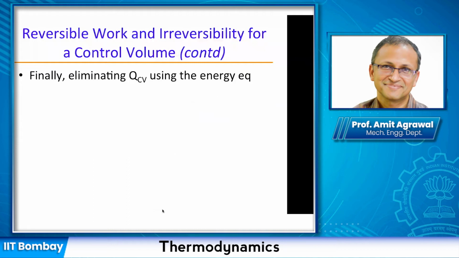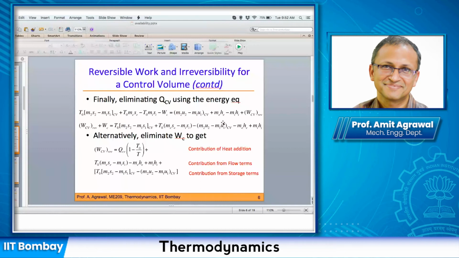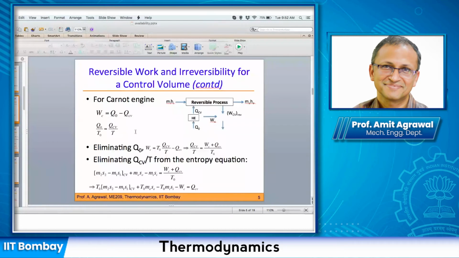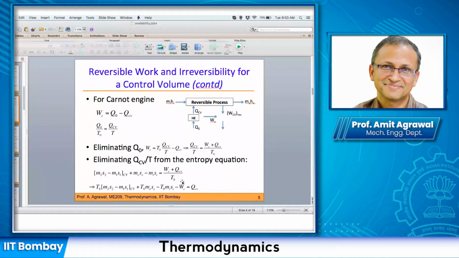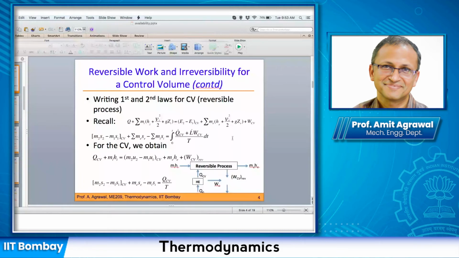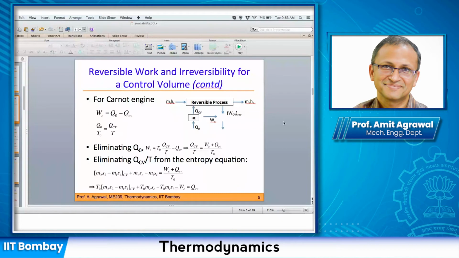So you can see that first we started off with the Carnot engine equations. I wrote all this, and I got QCV by T. Now I'm bringing in the two equations for the control volume as well, the first law and the second law. We use the second law equation first, eliminating QCV by T, so I get this relationship here. Then I'm eliminating QCV, which is still appearing in my first law. I'm eliminating QCV finally, and I get this relationship here.